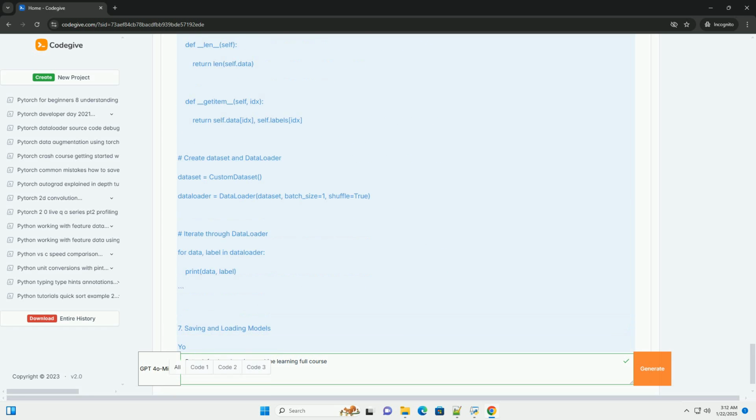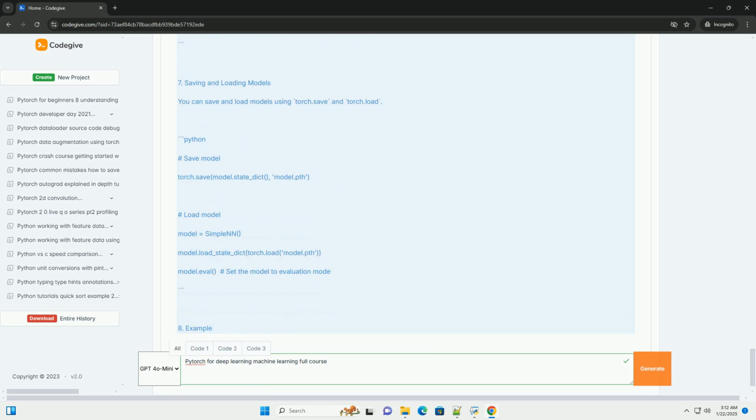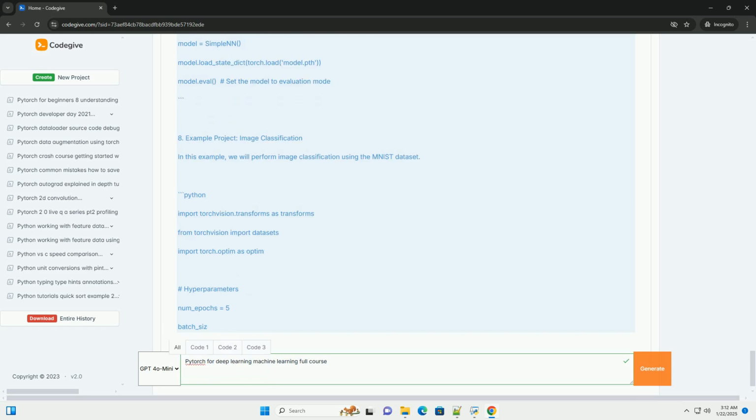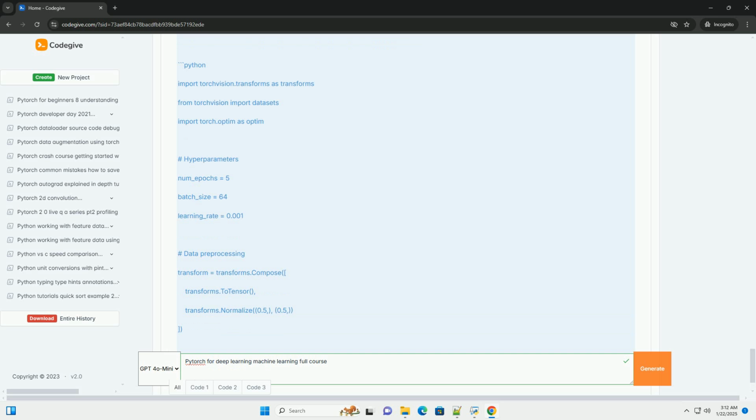1. Introduction to PyTorch. PyTorch is an open-source deep learning framework developed by Facebook's AI Research Lab. It's known for its flexibility, dynamic computation graph, and ease of use, making it a popular choice for both research and production. 2. Getting started with PyTorch. Installation. To install PyTorch, you can use pip or conda. Run the following command based on your system configuration.